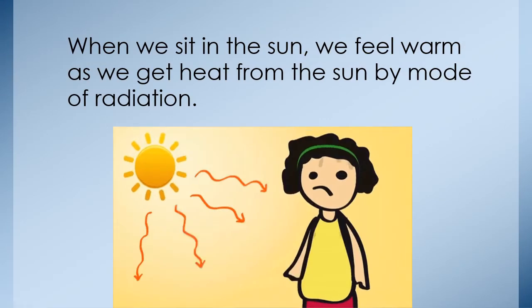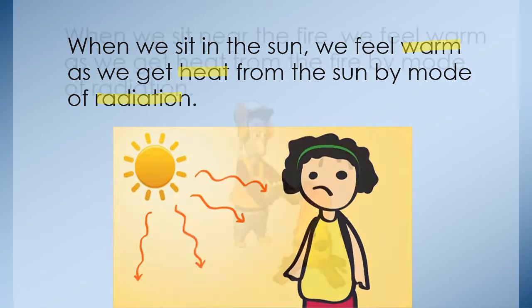That is why when we sit in the sun we feel warm, because heat reaches us from the sun by radiation. Here conduction and convection cannot take place because there is no medium in space, and heat transfer by conduction and convection requires a medium.